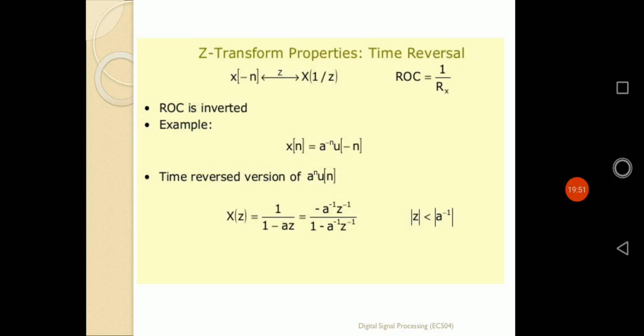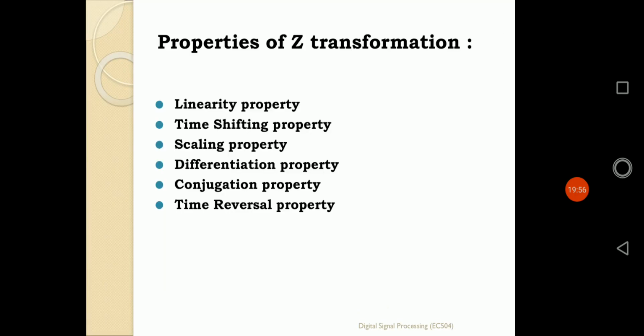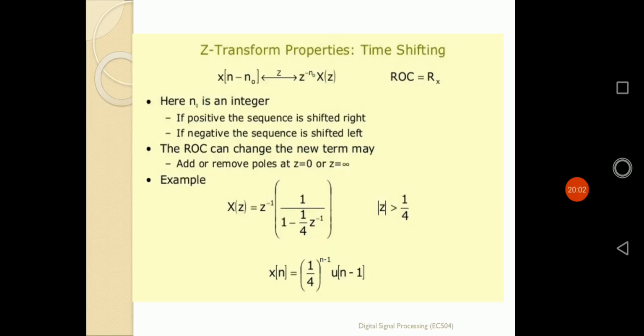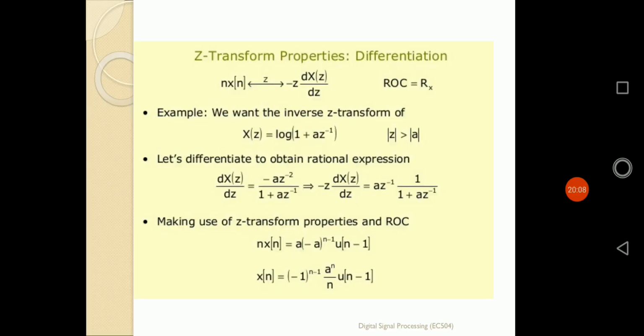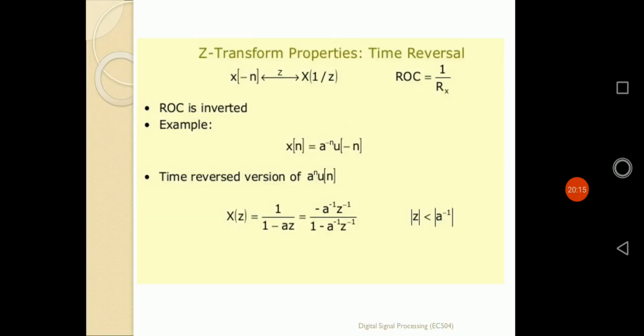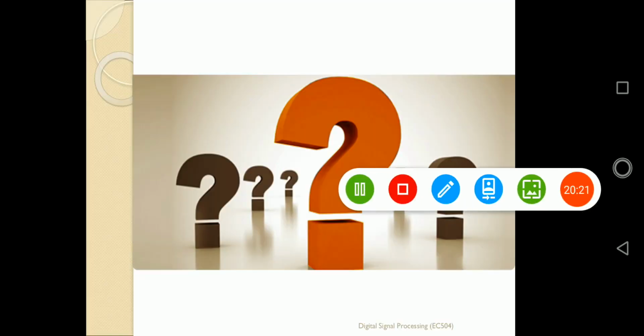So in that way, we have covered all 6 properties. The first property is the linearity property, the second property is the time shifting property, the third property is multiplication by an exponential, that is the scaling property. The fourth property is the differentiation property. The fifth property is the conjugation property. And the sixth one is the time reversal or time folding property. So in that way, we have covered all the properties of z transformations. Okay, thank you.